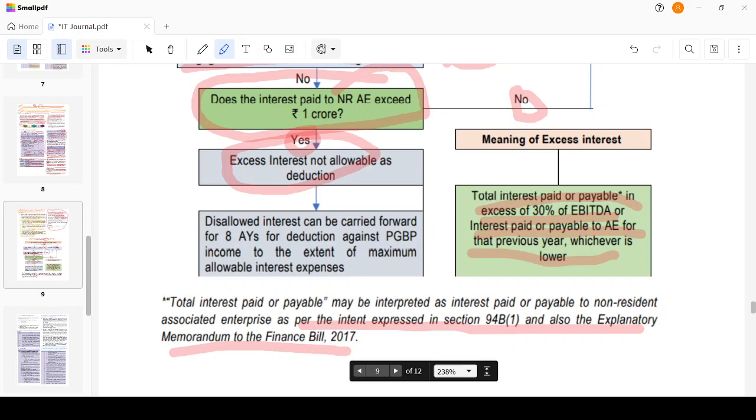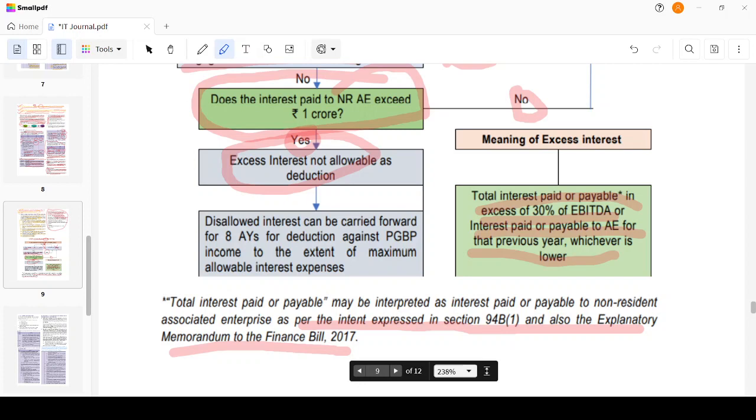Lower of the following will be disallowed. Either the total interest paid or payable in excess of 30% of EBITDA. What is the total interest paid? 8 crores is paid. 30% of EBITDA is 7.5 crores. So 50 lakhs is the one amount. The other is interest paid or payable to a non-resident, 8 crores I'm paying.